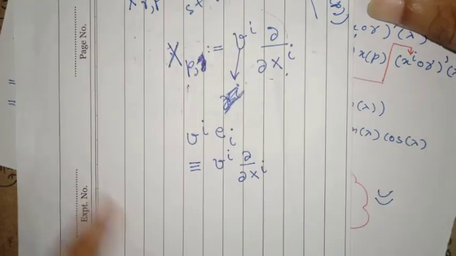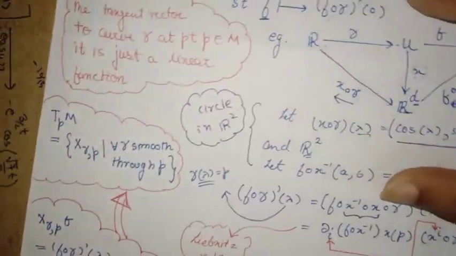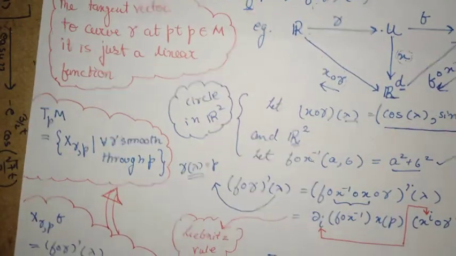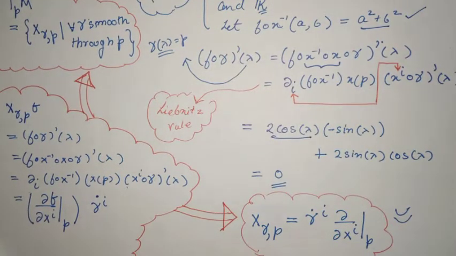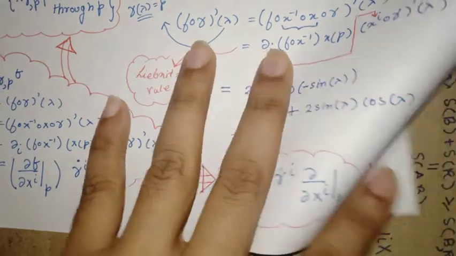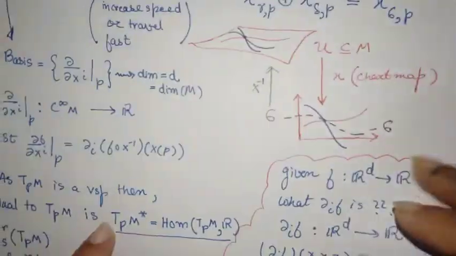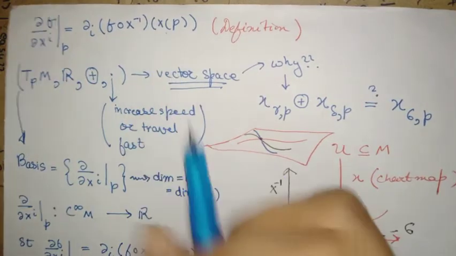So you see the similarity between a basis expansion and this function here. And this is of course the case because this T_pM is a vector space, and the fact is that these ∂_i, which I have shown here, are just the basis of this T_pM. So these are the basis of the T_pM defined in this way.